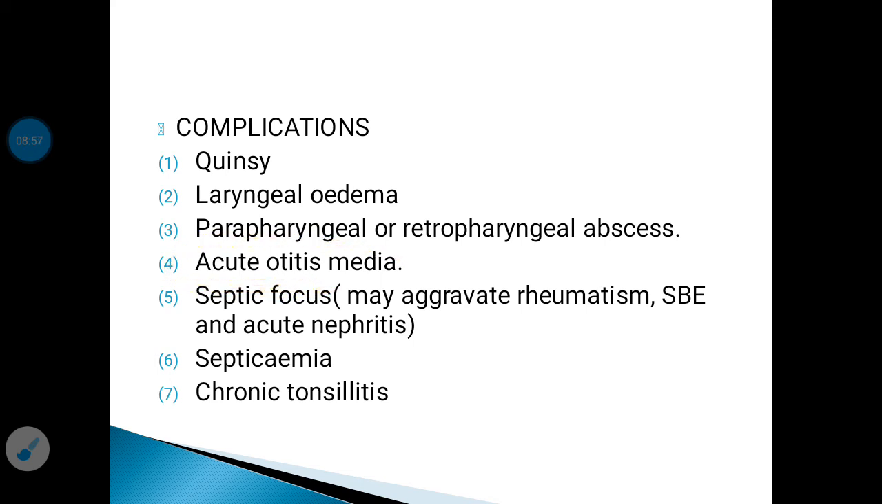Another complication is development of acute otitis media, which is a very frequent complication. Another complication, it develops a septic focus and it results in the aggravation of rheumatism, subacute bacterial endocarditis and acute nephritis, or it may result in septicemia, but it is rare. Chronic tonsillitis may occur following repeated attacks.